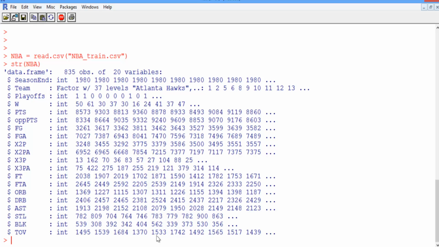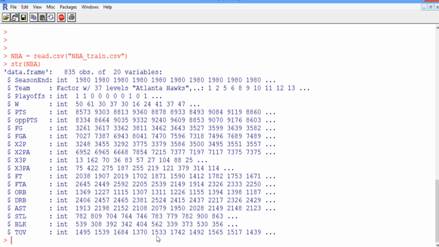W stands for the number of regular season wins. PTS stands for points scored during the regular season. oppPTS stands for opponent points scored during the regular season. And then we've got quite a few variables that have the variable name and then the same variable with an A afterwards. So we've got FG and FGA, X2P, X2PA, X3P, X3PA, FT, and FTA. What this notation means is, if there's an A, it means the number that were attempted. And if not, it means the number that were successful.